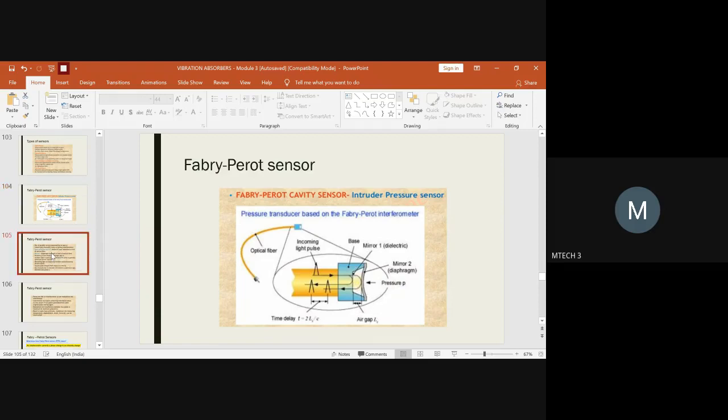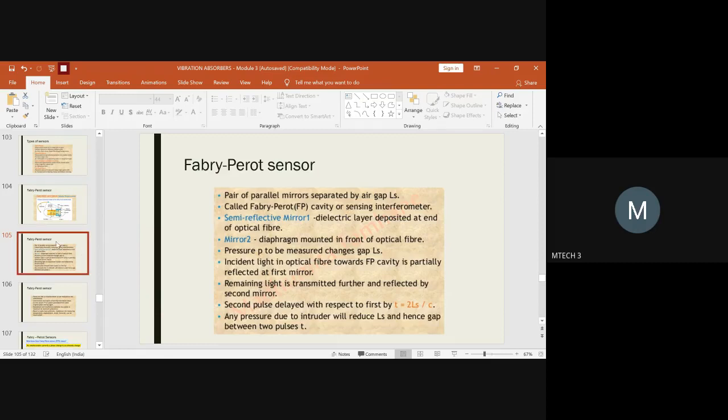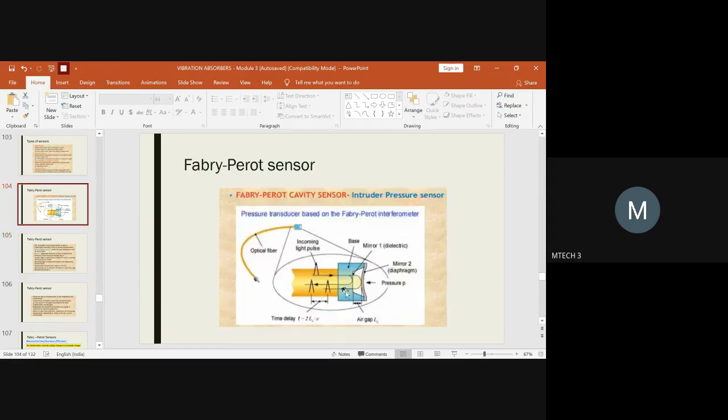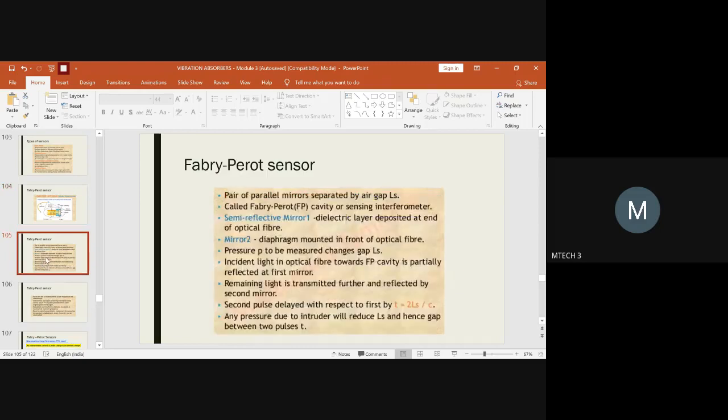But you have two parallel mirror connections. What you have to understand is that you have a pair of parallel mirrors separated by an air gap, which is L suffix S. The cavity developed across the air gap is called a Fabry-Perot cavity or sensing interferometer. This cavity will help in sensing the required parameters when you have variation with respect to